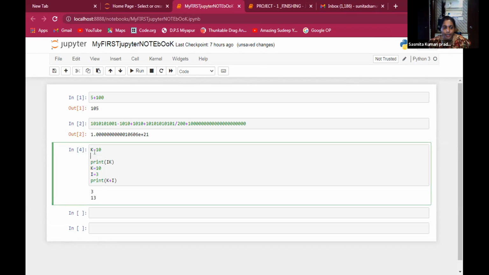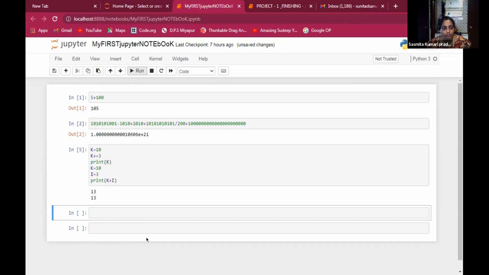You have to write k plus is equal to 3, the addition assignment we are using. Now print k only, because we want only the k value. Now run. Yes, ma'am, now you got it. Students, you have to write the same thing. Now you stop sharing.